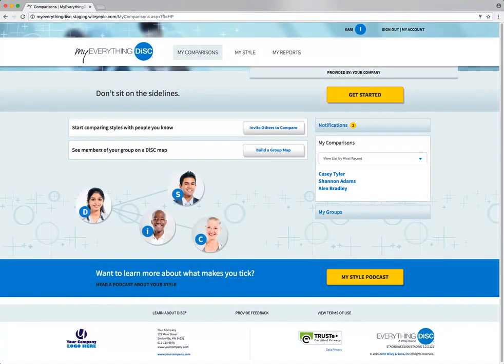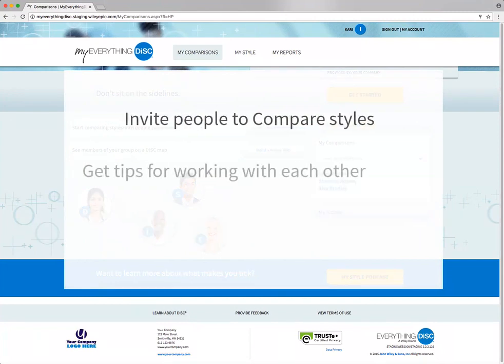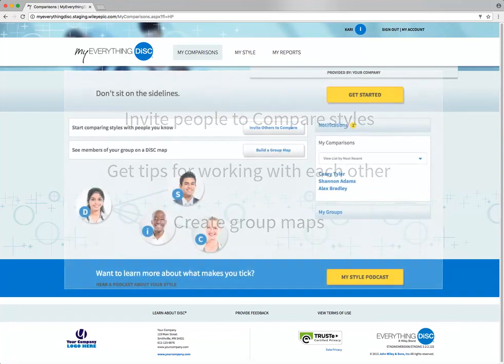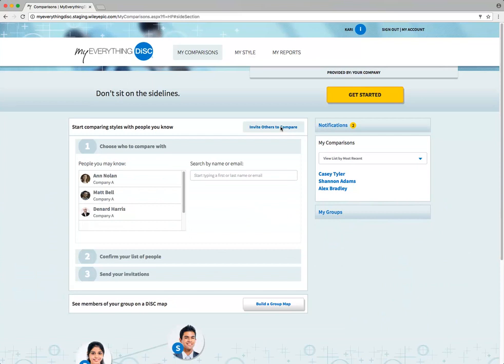In the My Comparisons section of MyEverythingDiSC, you can invite people to compare styles, get tips for working with each other, create group maps, and save it all for quick access. You can start by selecting Invite Others to Compare.